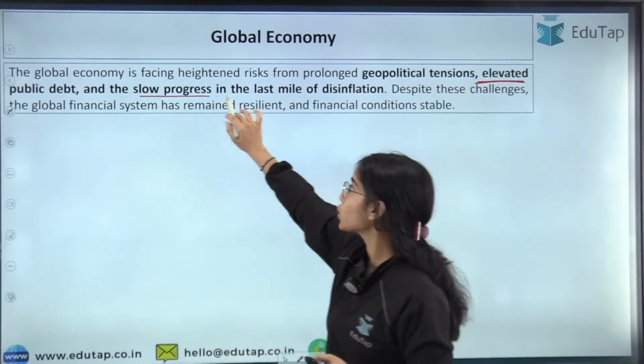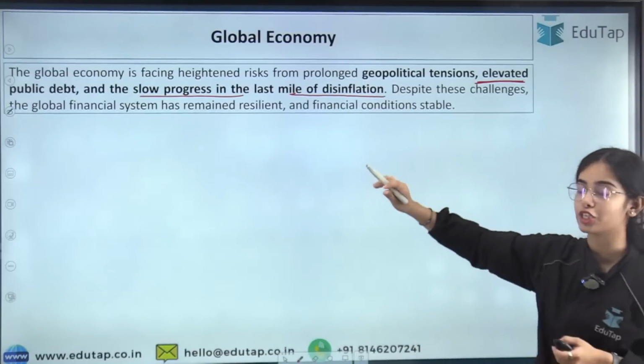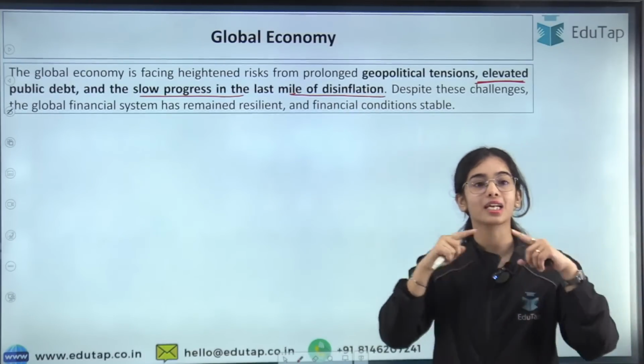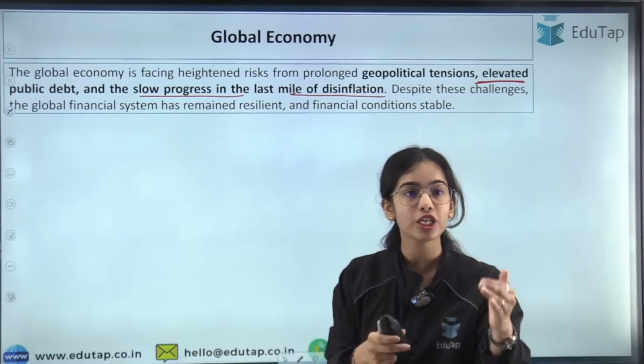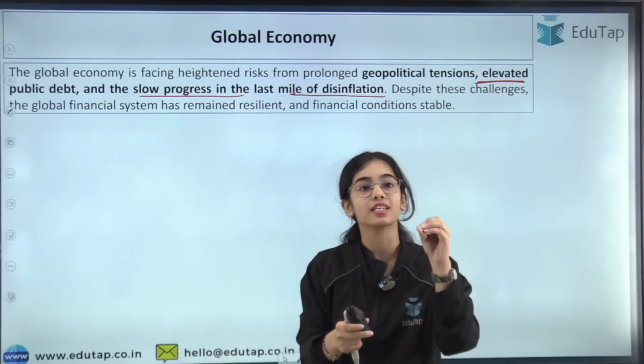But there is also slow progress in the last mile of disinflation. Disinflation is happening at the global level. That means inflation is reducing, but at a slower pace.